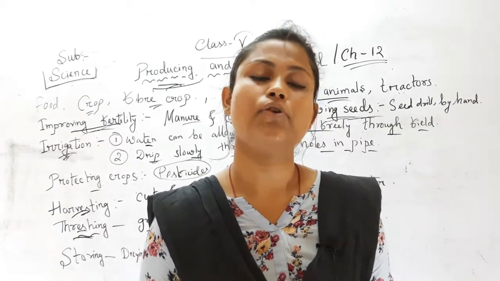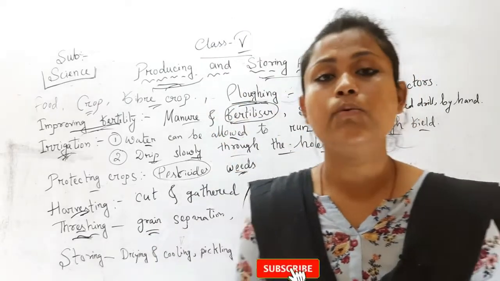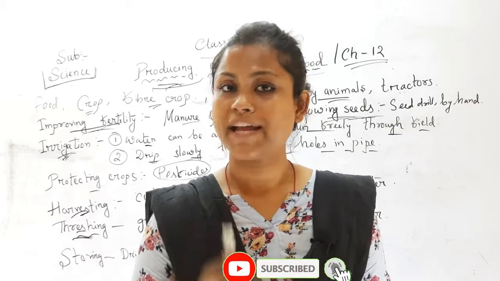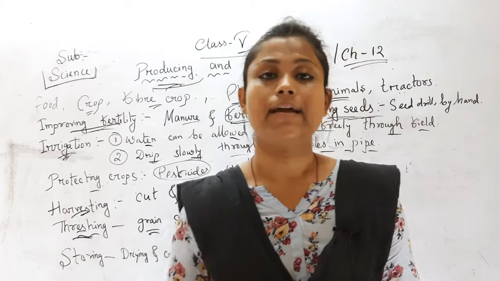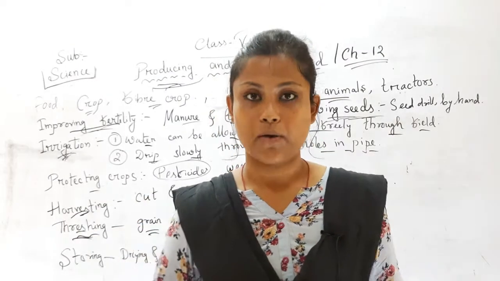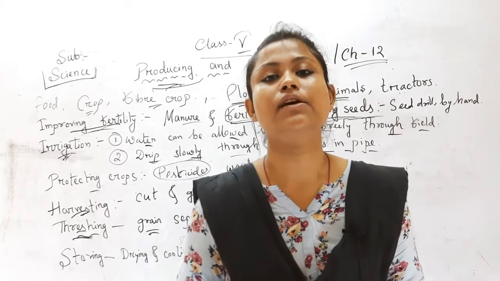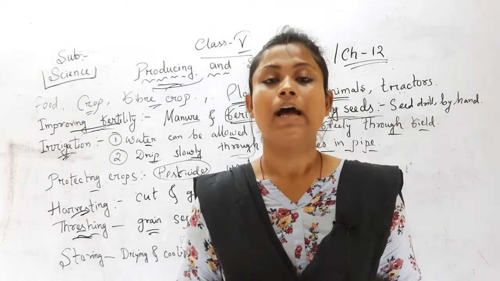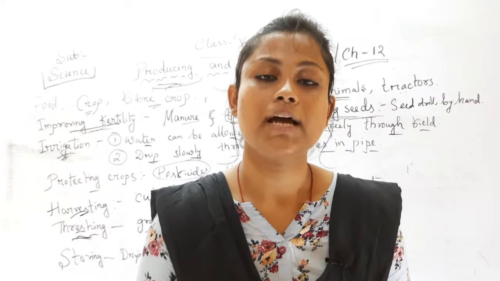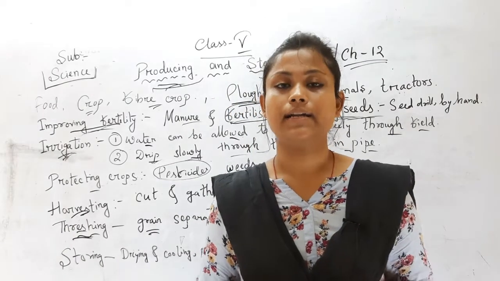Cutting and gathering of crops are called harvesting. And how can we do harvesting? One is by hand. By hand we can cut and gather all the crops. And the second thing is the harvester. A harvester is a machine. You can see the picture of the harvester in your textbook. A harvester is a machine with the help of which we can cut and gather all the crops.